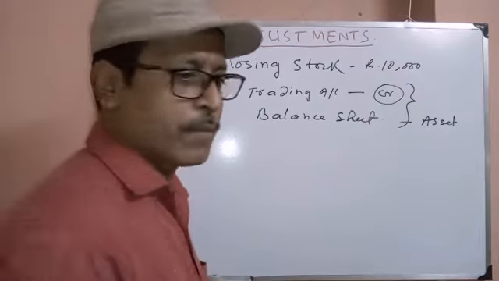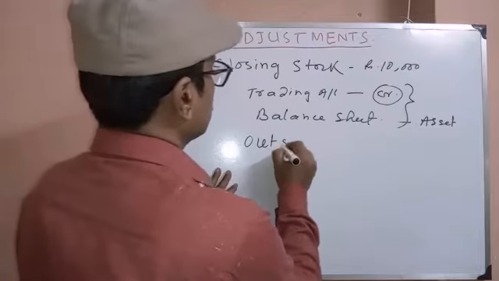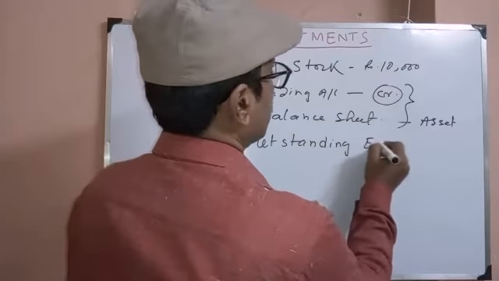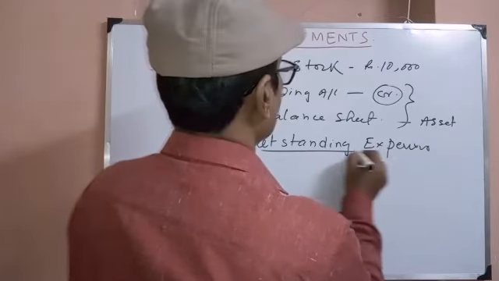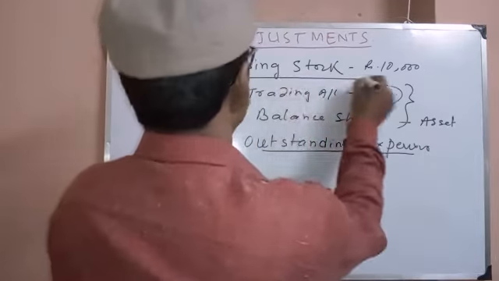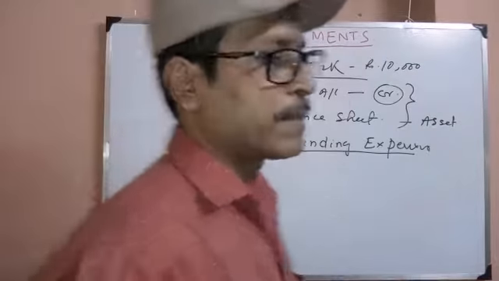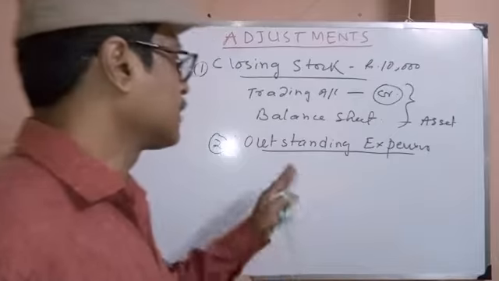Next common entry, outstanding salary. Outstanding expense. It will also be recorded twice. How is it analyzed?